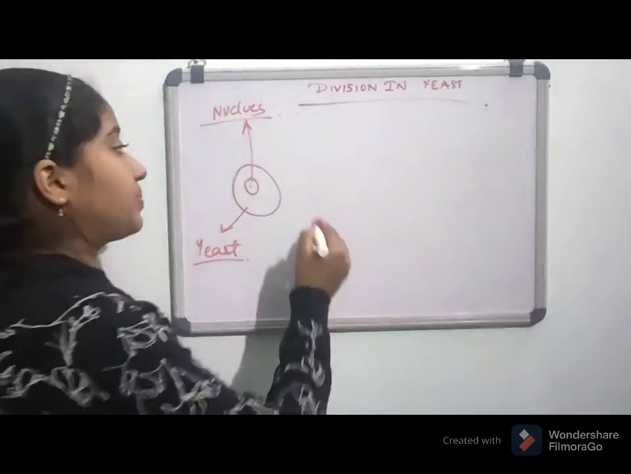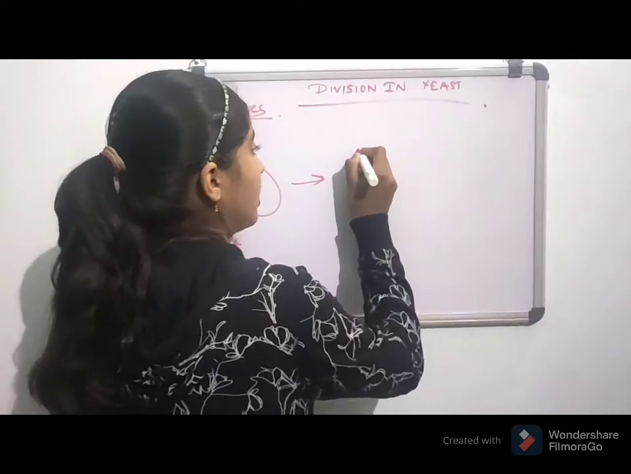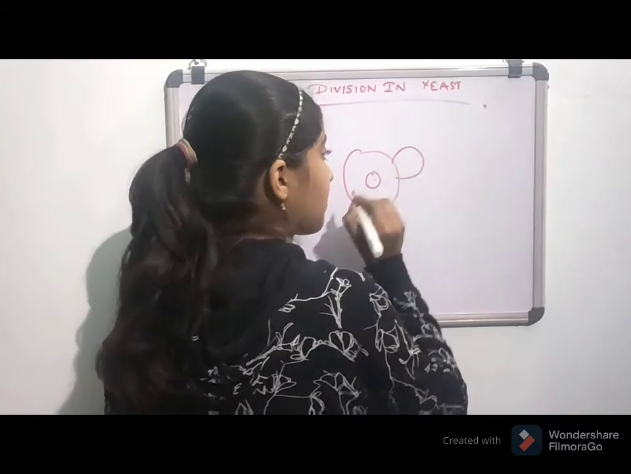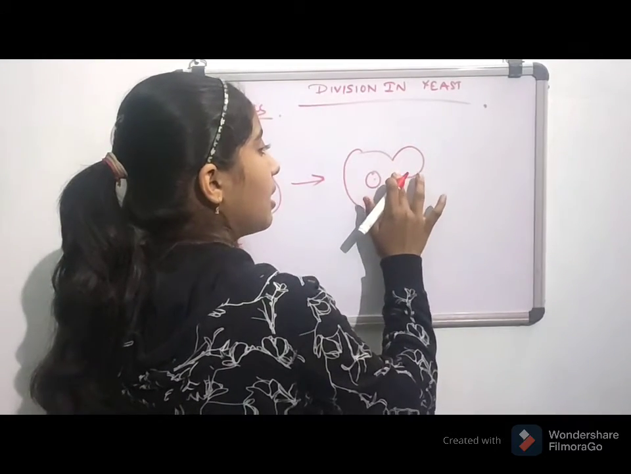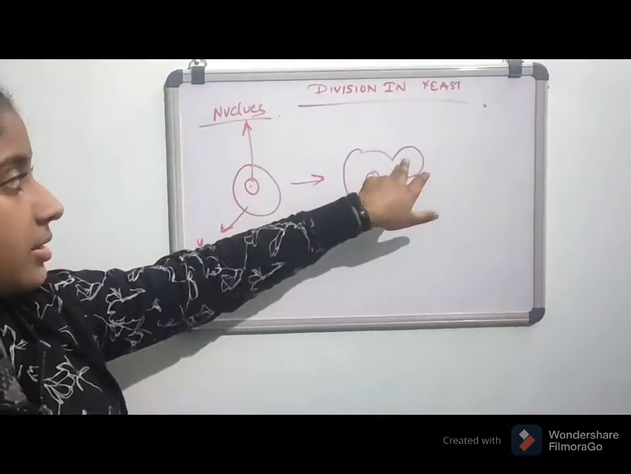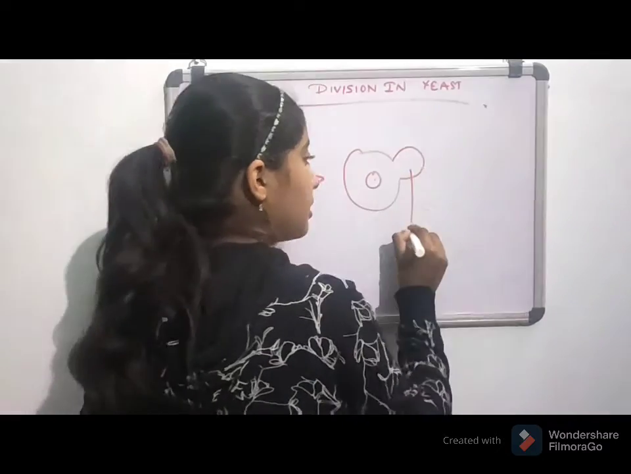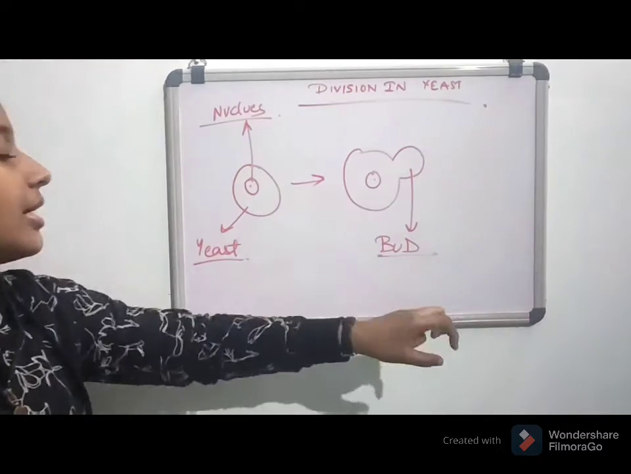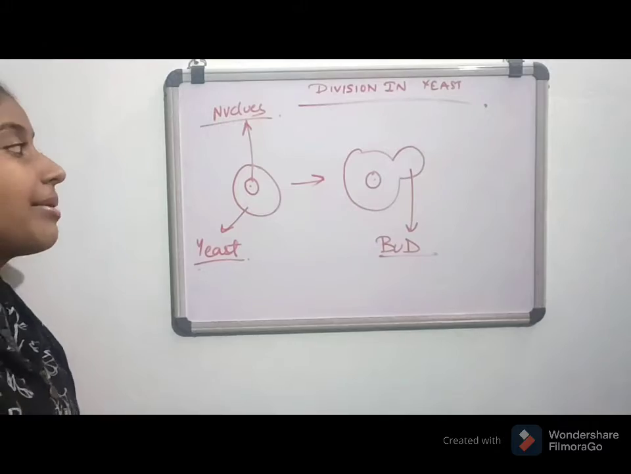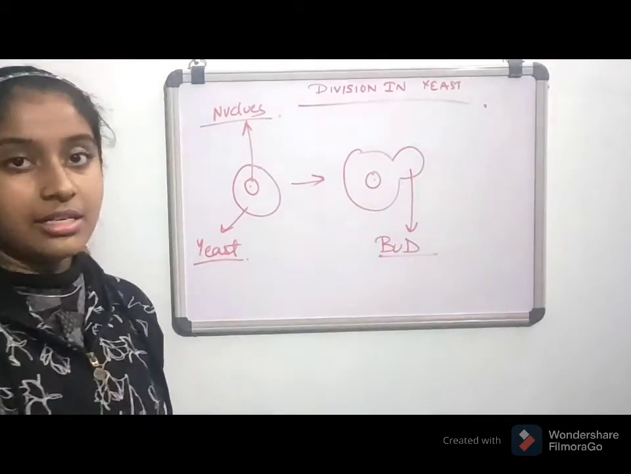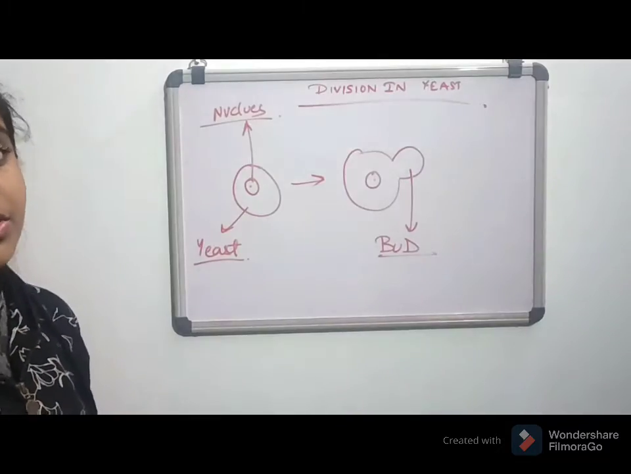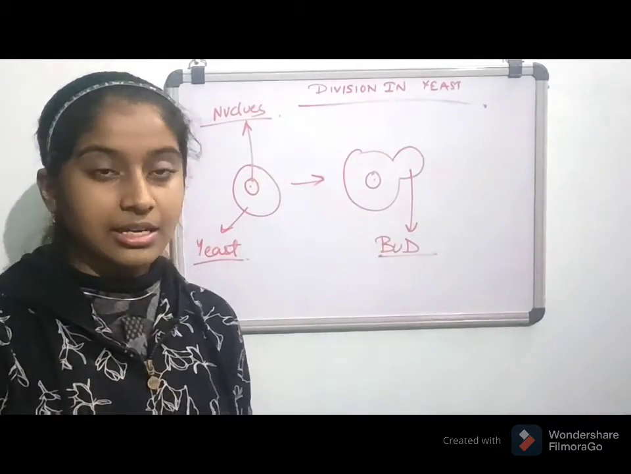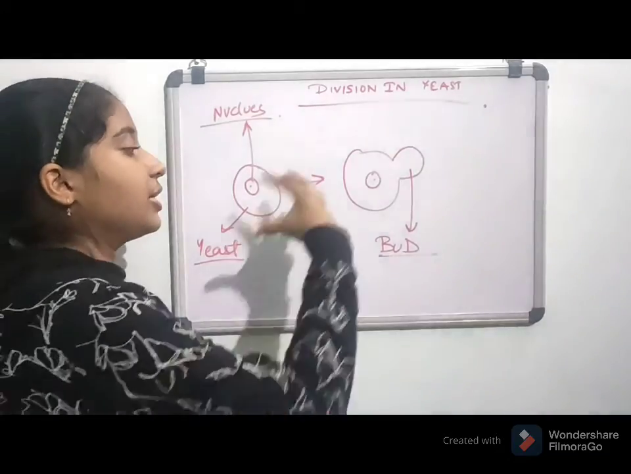After that, there is a small outgrowth in this yeast, as we have studied earlier in the Hydra. There is an outgrowth. Okay, let us make one outgrowth in this yeast. This is the outgrowth. This is the bud. ठीक है, उसके बाद आफ्टर दैट व्हाट हैपेंस कि ये जो न्यूक्लियस है ना, ये भी डिवाइड होता है, as we have seen in fission. But the difference between this budding and fission is कि budding में क्या होता है कि bud grow करता है.